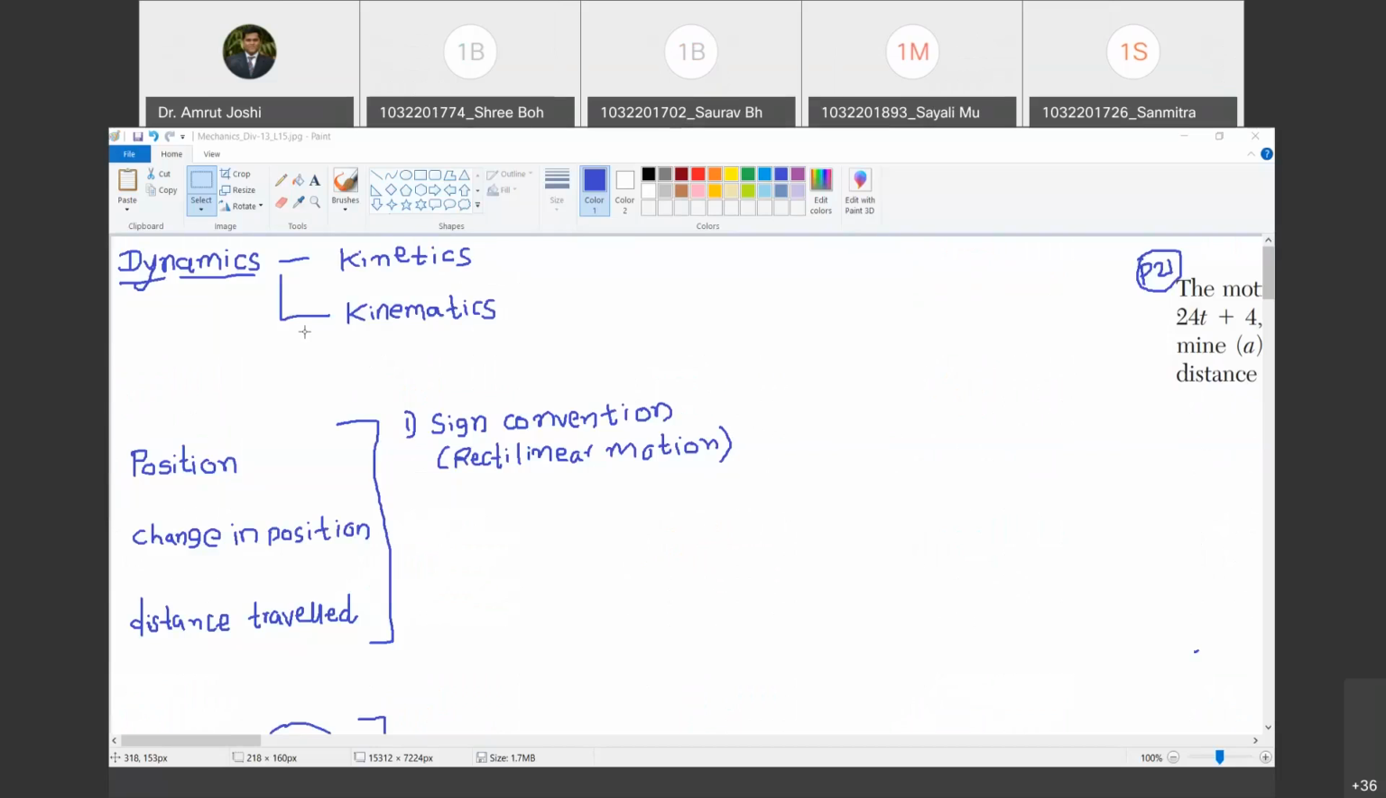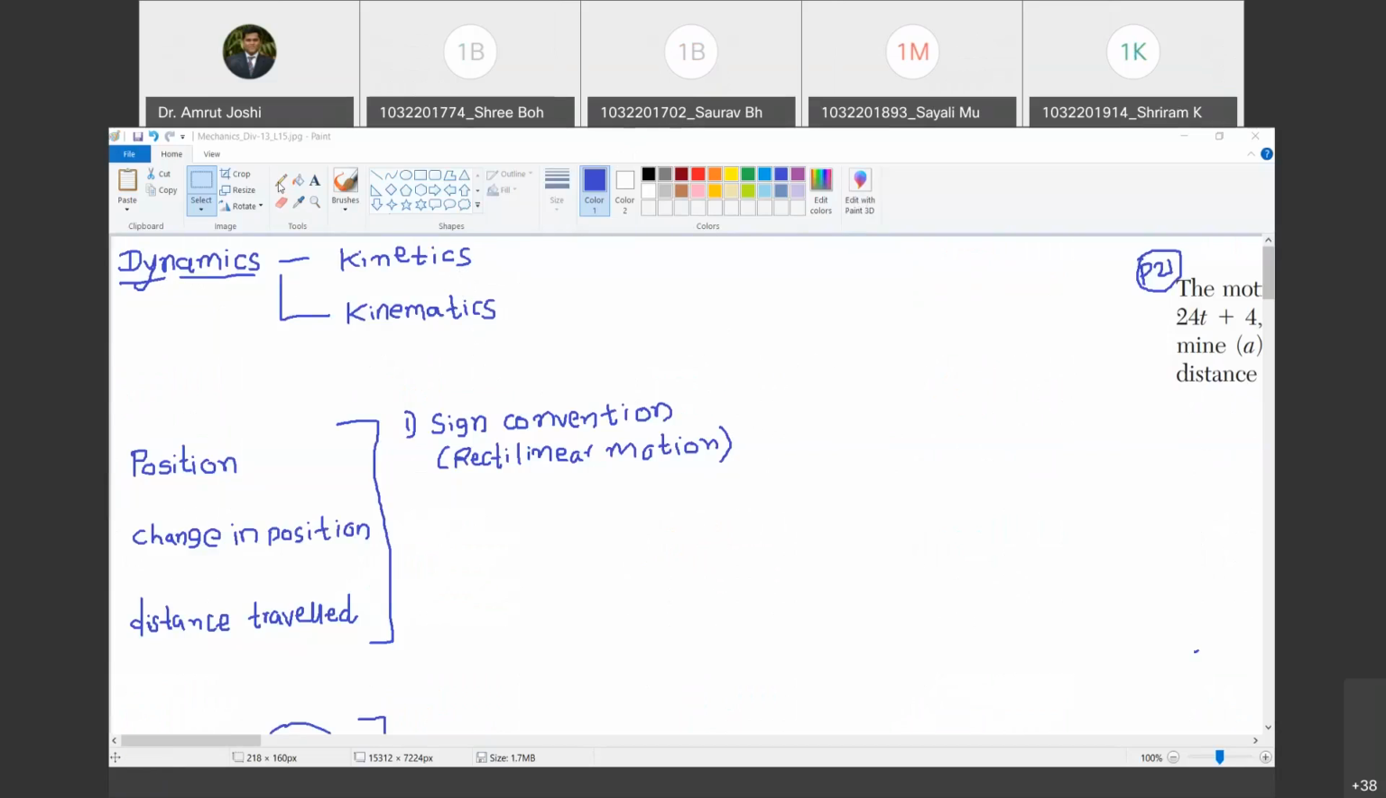So in today's class, we are going to start with dynamics. And in dynamics, in this course, we are going to study two branches. One is kinetics and another is kinematics. So are you aware of the difference between kinetics and kinematics, Sriram?